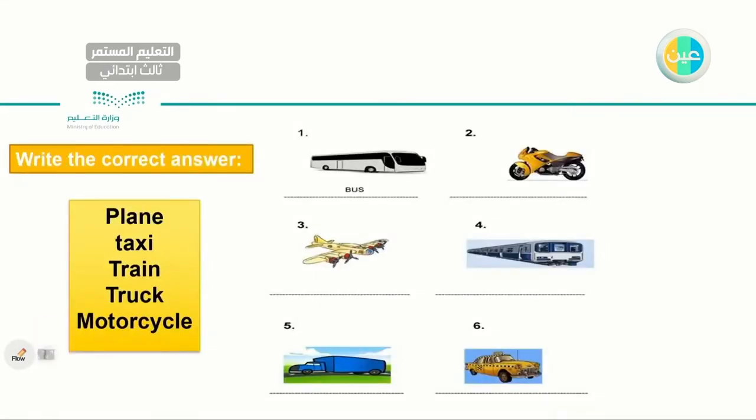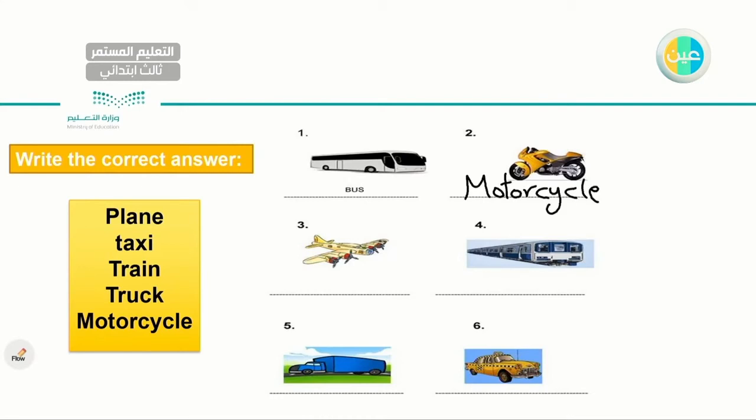For this exercise, I gave you the words. Write the correct answer. I gave you the words or the answers to your left. Okay? So I need you to help me. I already gave you number one, which is a bus. I have plane, taxi, train, truck, and motorcycle. Okay, what do you think is number two? What is number two? Number two is, you are right, motorcycle.